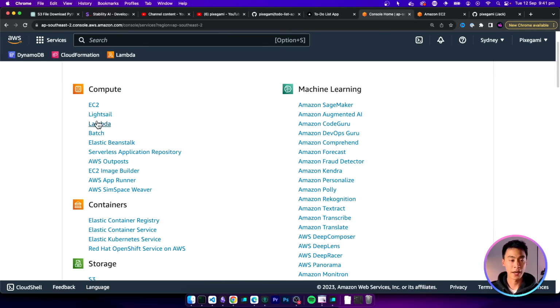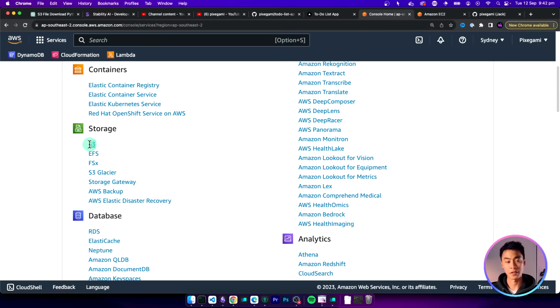Also in the compute category, you also have Lambda, which is probably my favorite AWS service. Lambda lets you run code serverlessly. So you're not actually paying to have a live server running, like with EC2 instances. With Lambda, you just use the function whenever you need it. For example, somebody calls your API or something happens maybe once an hour and you want to run a function. You only pay for that usage by the millisecond. So it turns out to be extremely cheap and extremely scalable.